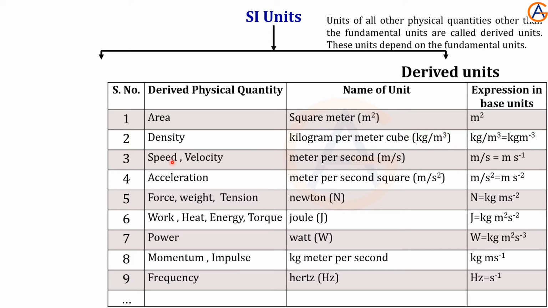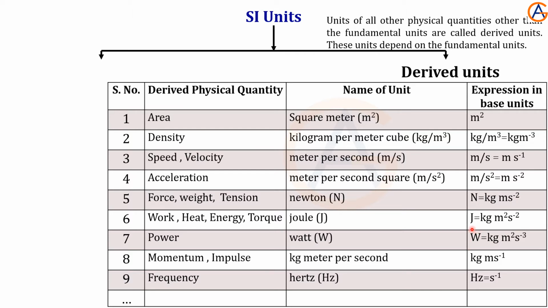Okay, like this. Speed, meter per second; acceleration, meter per second square; force, Newton. Actually, for some physical quantities new units were introduced, like for force Newton, work joule, power watt, frequency hertz. Some new special units are given, and we can write these in terms of the base units. For example, 1 Newton equals 1 kilogram meter per second square.